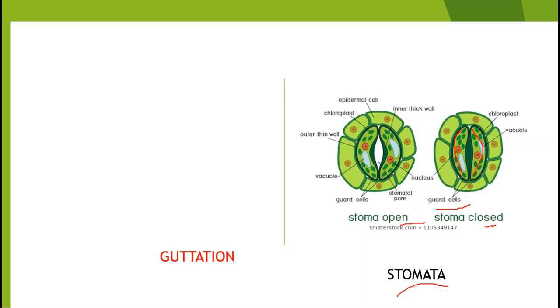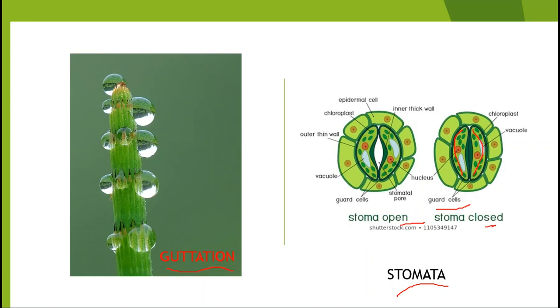Not only the gases, some of the excess water is also eliminated by the plant through a process called guttation. What is guttation? Guttation is the exudation of droplets of water from the margins of leaves.